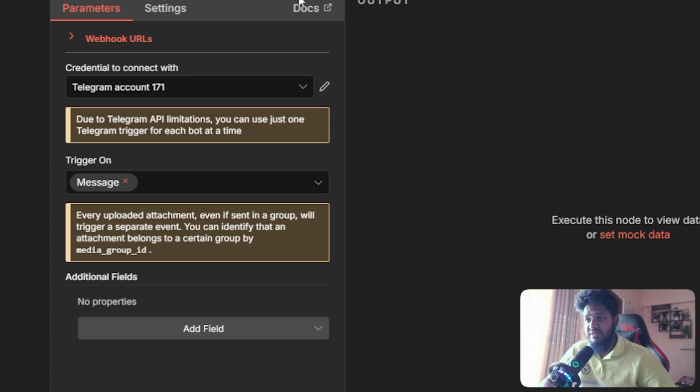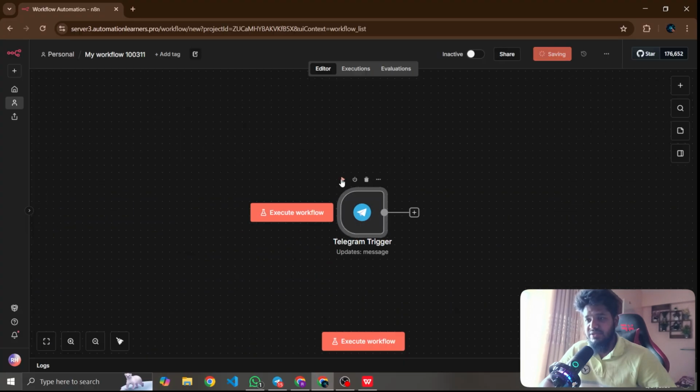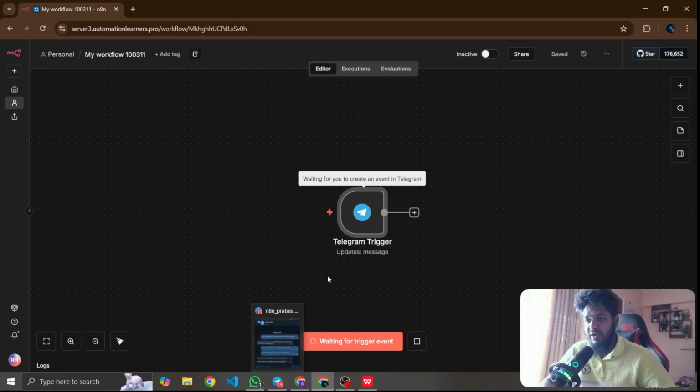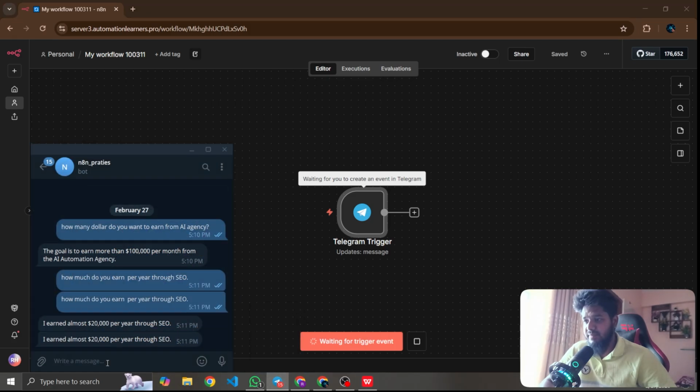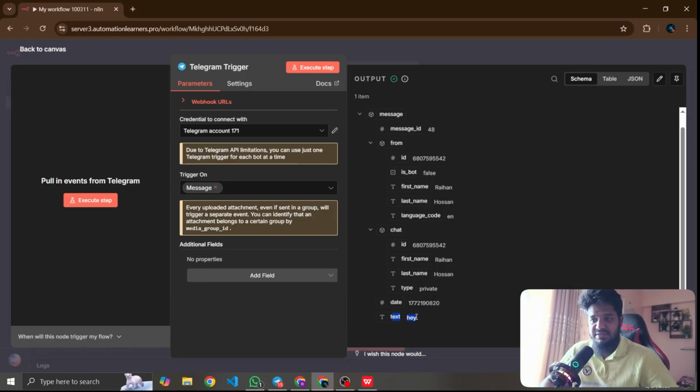The trigger model is executed on the message model. If I execute this one, then I hope we can get a trigger event. I need to paste here, which is hey. Execution is done, text is hey.